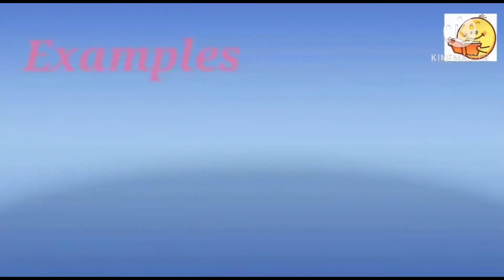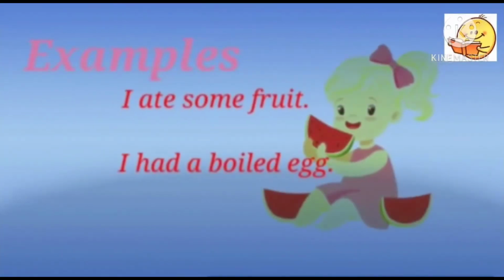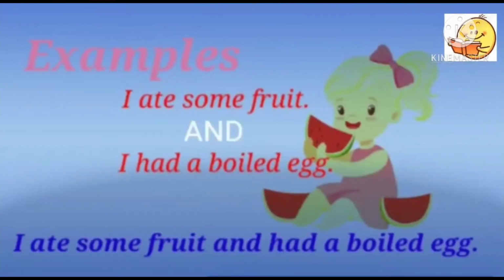Let's take some examples. I ate some fruit. I had a boiled egg. These two are main clauses or simple sentences having one subject and one verb and conveying two complete ideas. Let's join them using the coordinating conjunction and. I ate some fruit and I had a boiled egg. Here, I, which is the subject, can be removed to avoid repetition because it is common in both the sentences. Therefore, it will be, I ate some fruit and had a boiled egg.